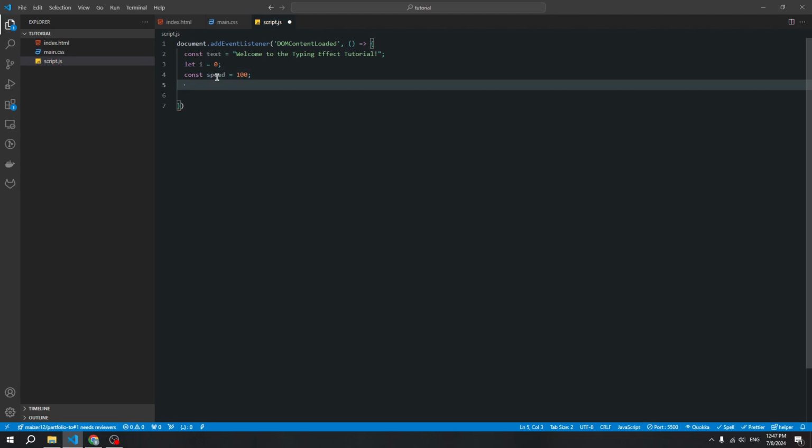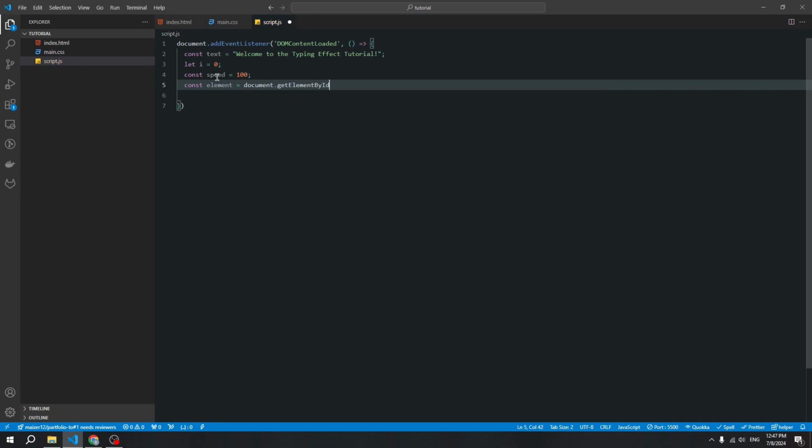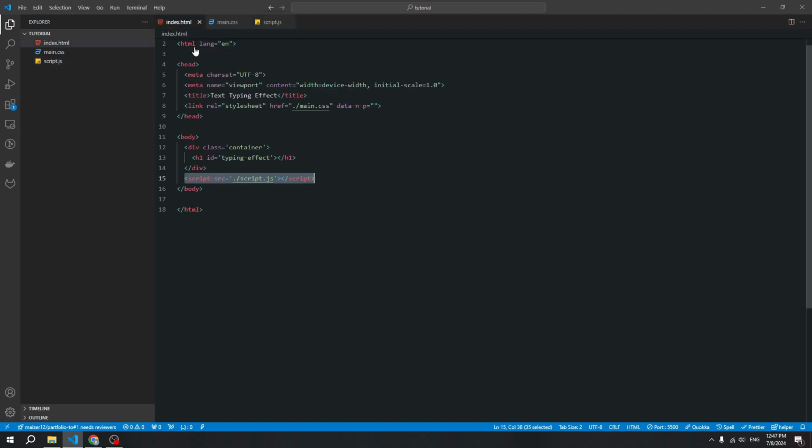And also we need to create a variable with our element. Create a new const and call this const element, and again using document, but now we'll be using getElementById, and inside this method we add the id of our text.